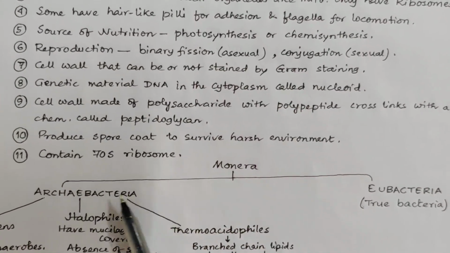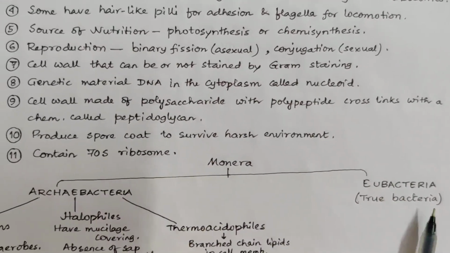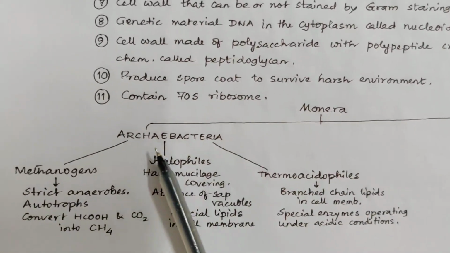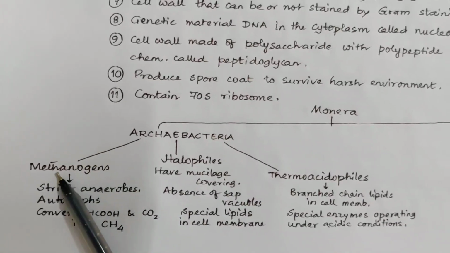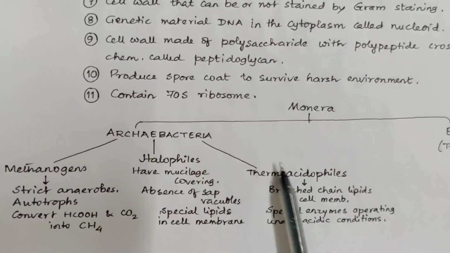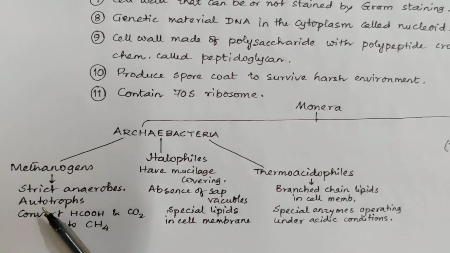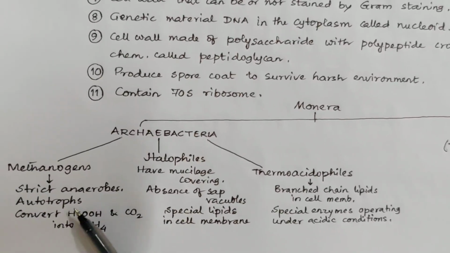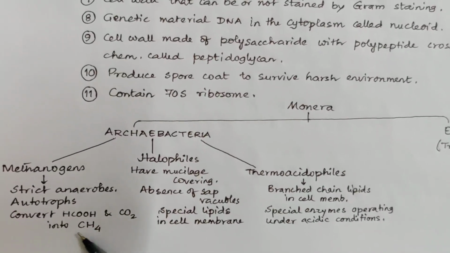Monera is divided into 2 main parts: Archaebacteria and Eubacteria. Eubacteria means true bacteria. Archaebacteria are actually primitive bacteria that we spoke about. They are classified into 3 groups: methanogens, halophiles and thermoacidophiles. Methanogens are strict anaerobes. They are autotrophs, but they can convert formic acid and carbon dioxide into methane.